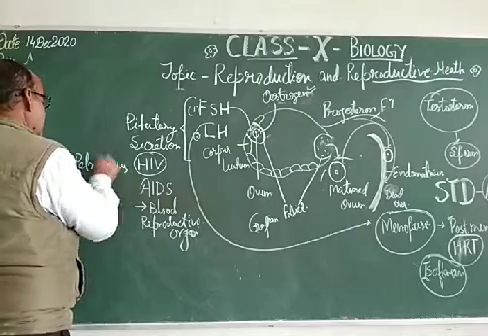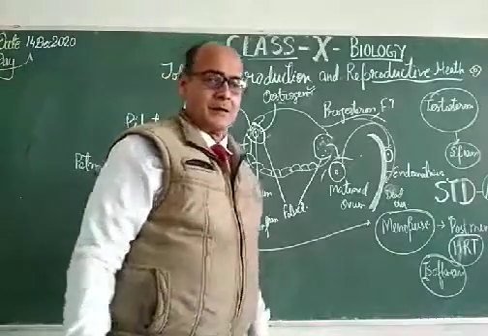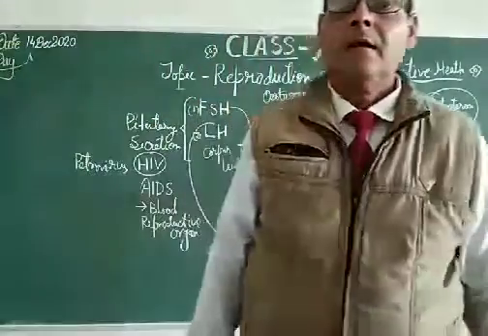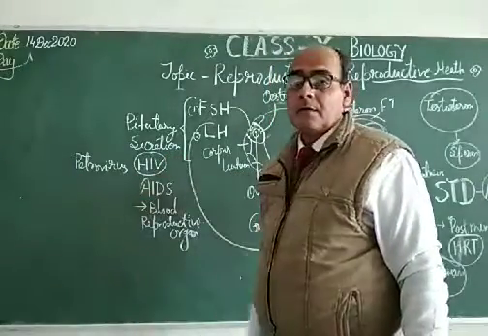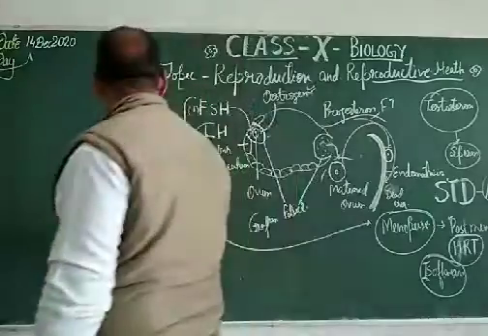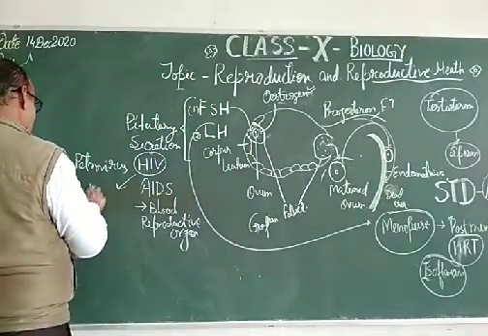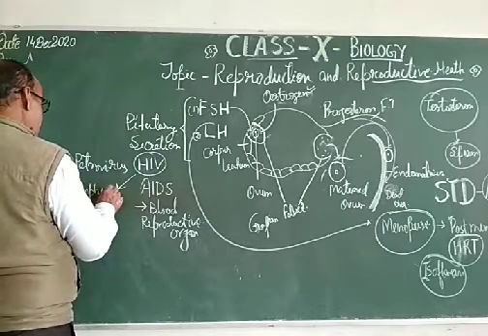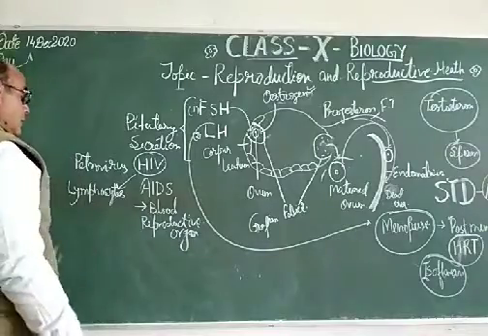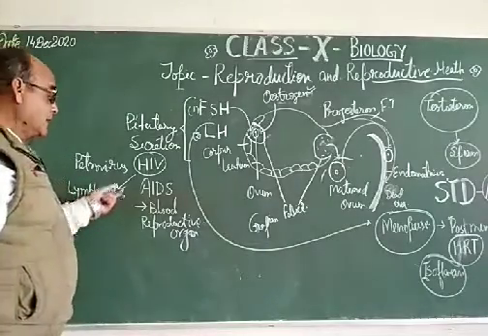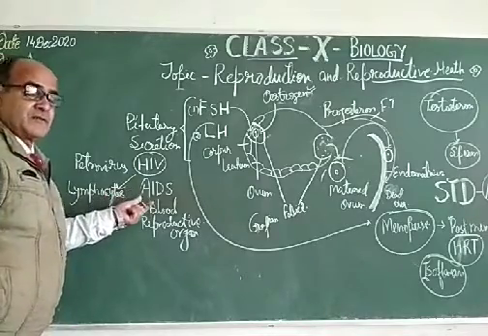This retrovirus slowly increases its number in the reproductive system, and it engulfs the lymphocytes, which form our acquired immune system. So the destruction of the lymphocytes by the HIV virus results in the disease AIDS, acquired immunodeficiency syndrome.